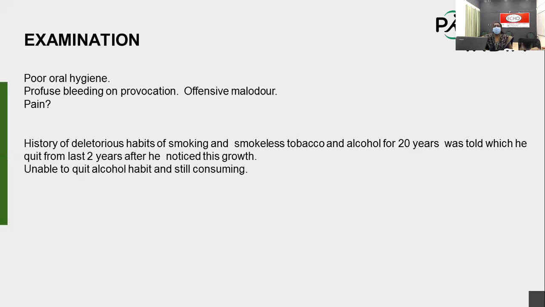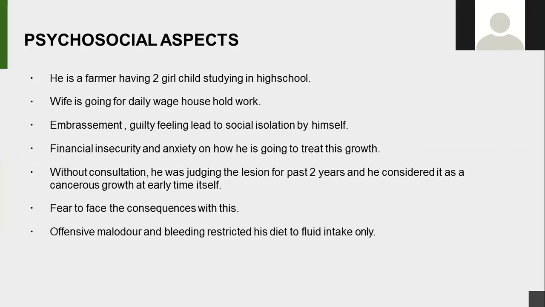The psychosocial aspect of this patient is that he is a farmer with 2 girl children studying in high school. His wife goes for daily wage household work, and they are from Thrissur. Embarrassment and guilty feeling led to social isolation, even family isolation by himself. Financial insecurity and anxiety about how he was going to treat this growth were there. Without consultation, he judged the lesion for the past 2 years and considered it a cancerous growth early on by himself.